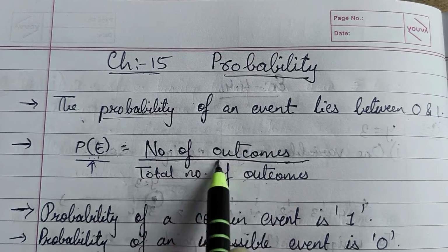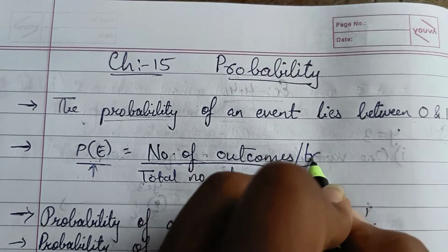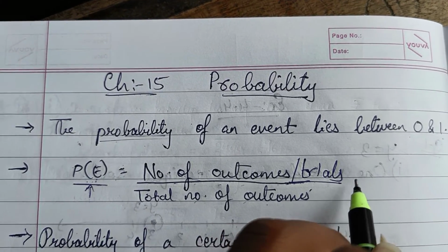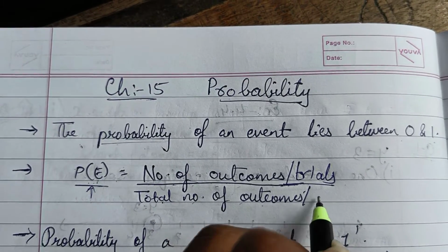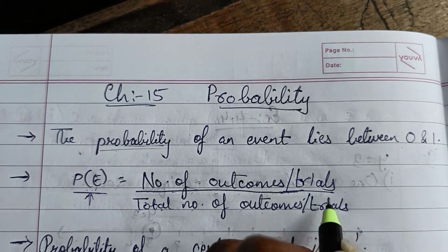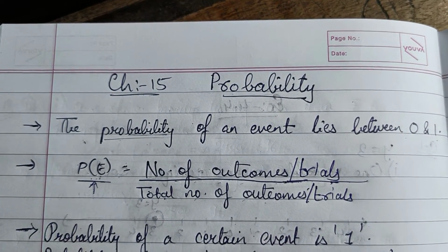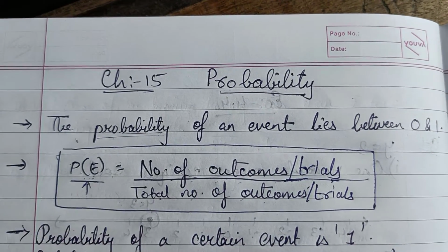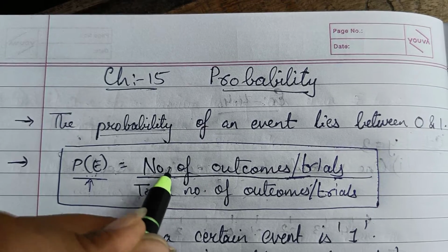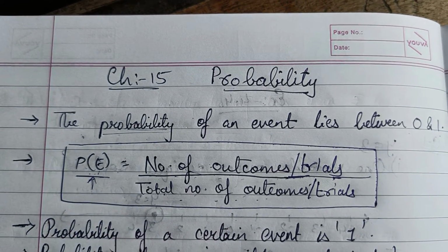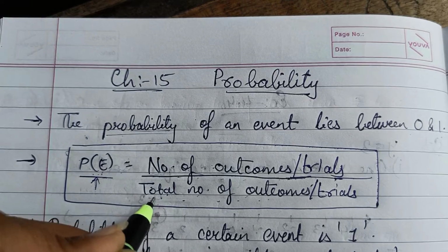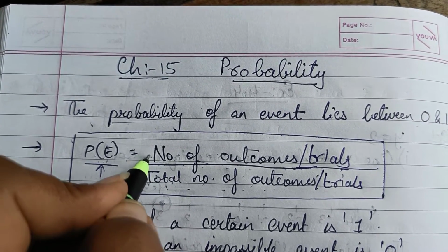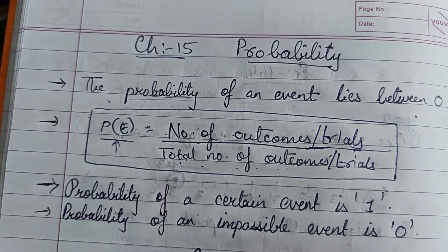Now what is this? We are having number of outcomes or trials, you can say, upon total number of outcomes or total number of trials. Trials or outcomes, both are the same thing. This is your formula to find out probability. Whatever the total outcomes you are having, that you have to write in your denominator, and whatever the possible number of outcomes are there, that you have to write in your numerator.